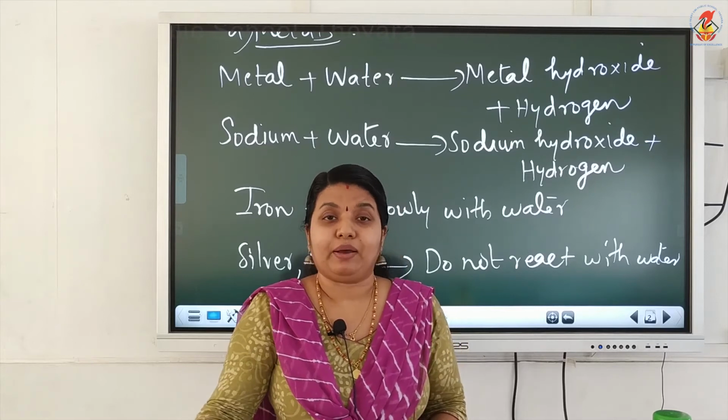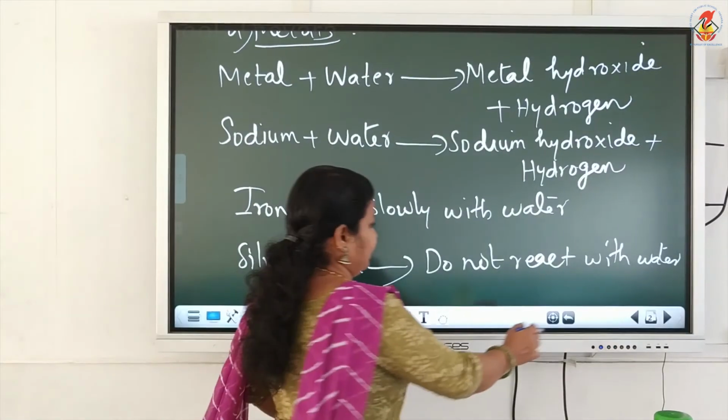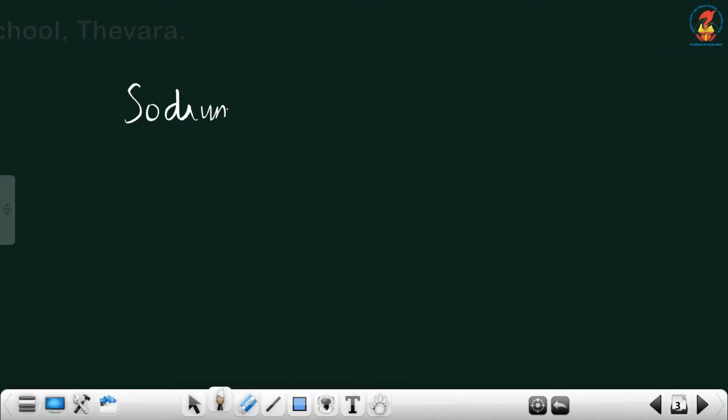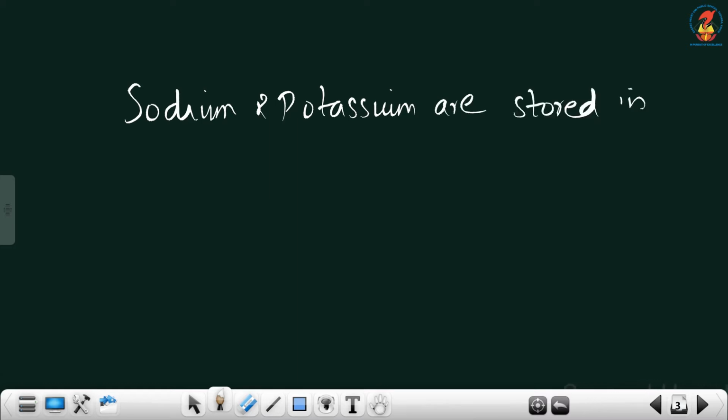Okay. Now there is a question. Sodium and potassium are stored in kerosene. What is kerosene? Give reason. Now the reason may be clear to you now.